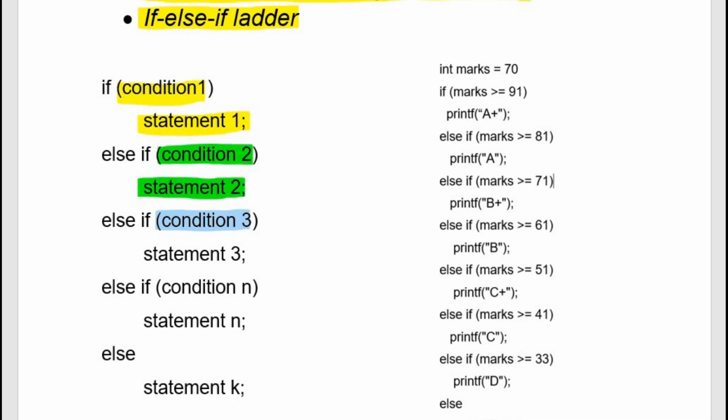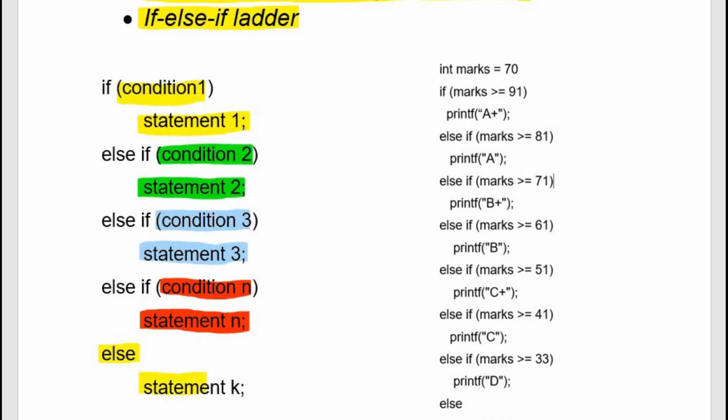If condition 3 is true, then statement 3 will be executed. Otherwise, the next condition will be tested, which is condition n. Now, if condition n is true, then statement n will be executed. Otherwise, the last option, the else part, will be executed.